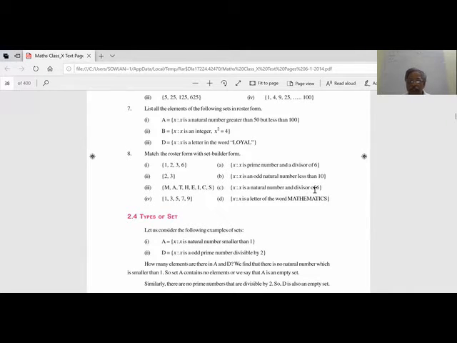Natural number and divisor of 6: 1, 2, 3, 6. All are factors of 6. This is a natural number, and this is a prime number. There is a difference. 1 is not a prime number, and 6 is not a prime number. So that is why this is not matching with divisor of 6. So only prime numbers are matching with divisors. These are the letters, written without repetition.